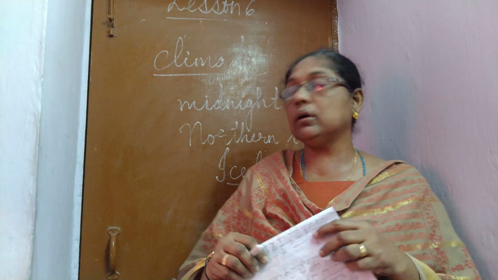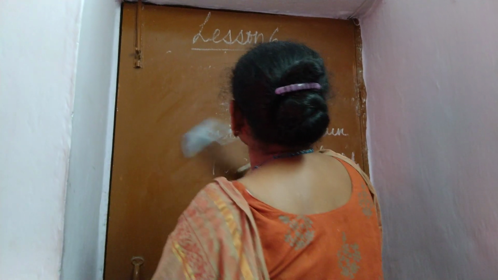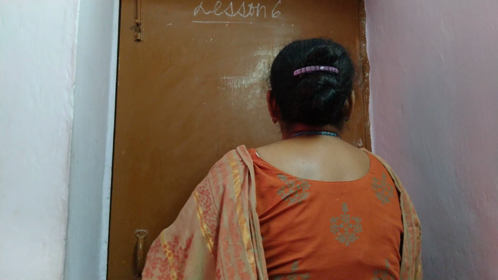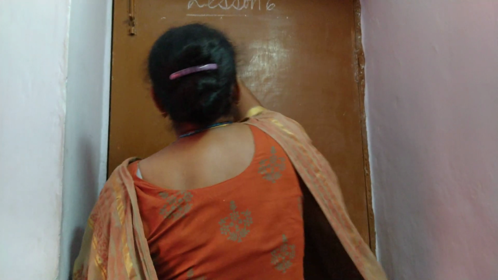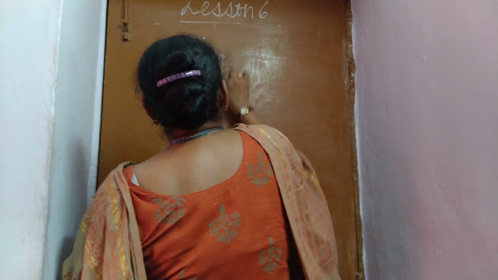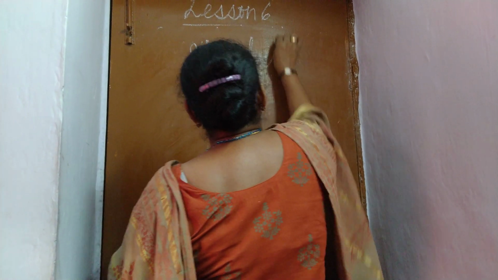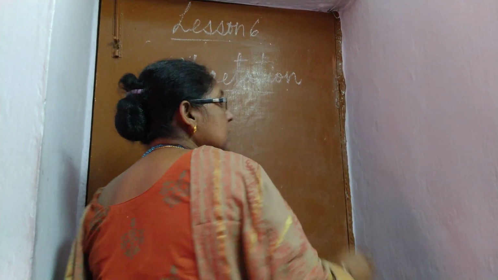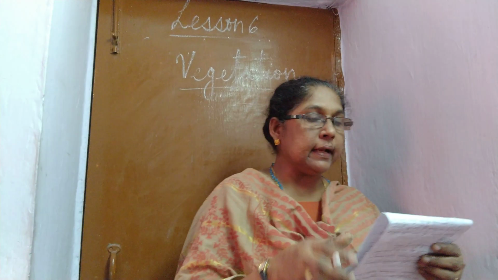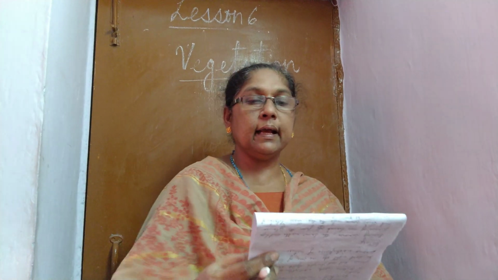Now next one, about the vegetation of Greenland. Next is vegetation, which means which kinds of plants you can see in Greenland.